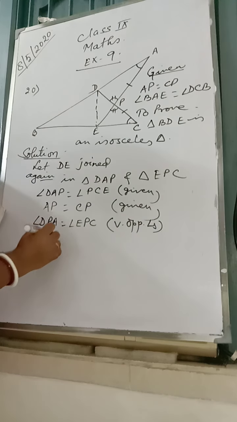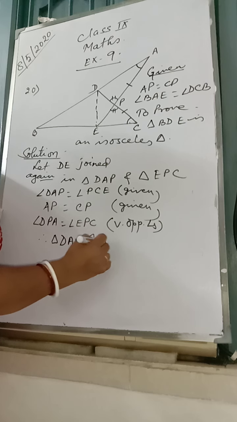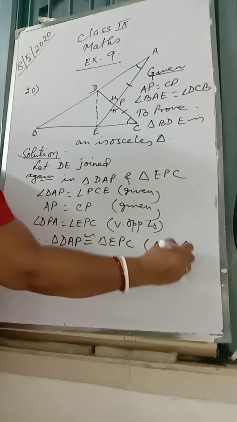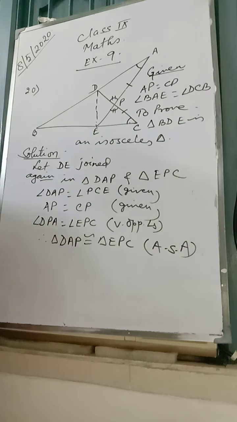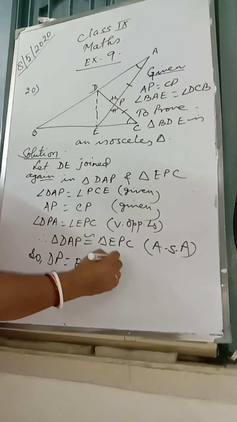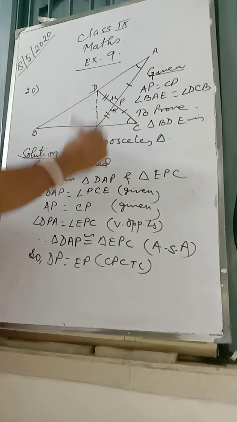So that's what, triangle DAP is congruent to triangle EPC, as ASA condition, angle, side, angle. Two angles and the included side. Once it is congruent, we can write DP is equal to EP, CPCTC. So this side would be equal to this side.